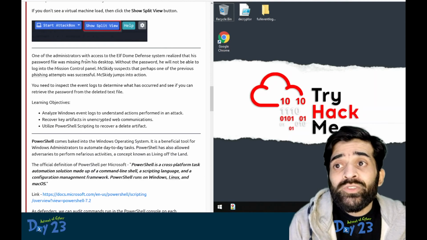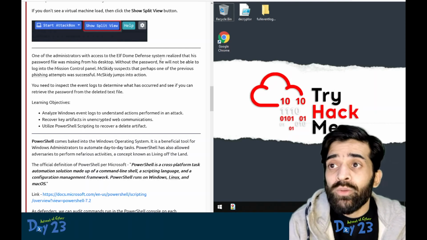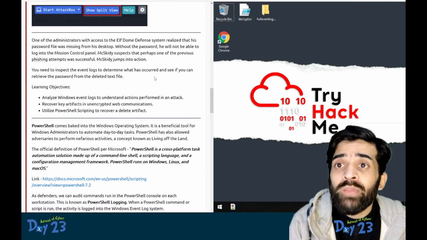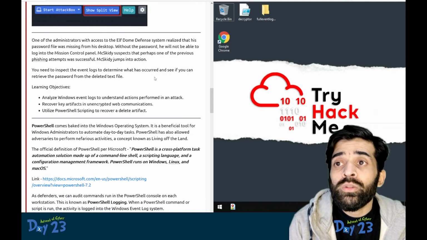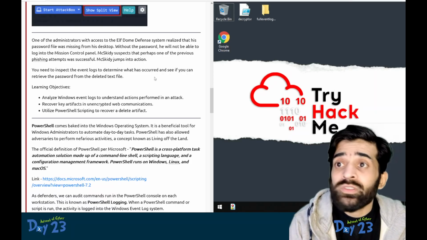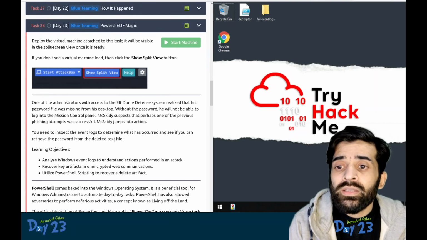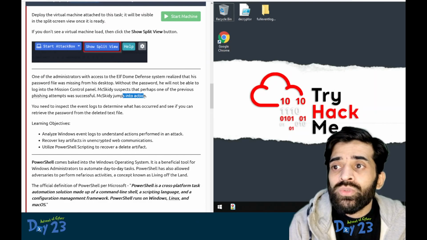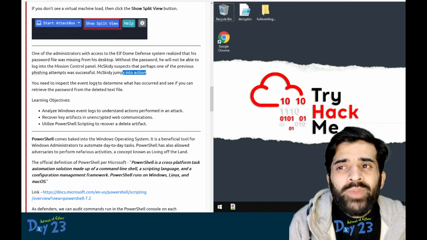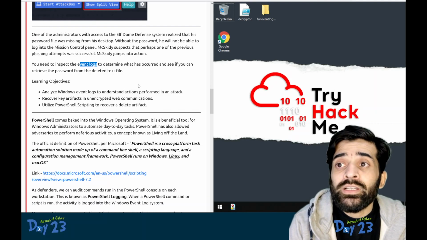One of the administrators with access to ELF DOM defense system realized that his password file was missing from his desktop. Without the password, he will not be able to log into the mission control panel. MaxKD suspects that perhaps one of the previous phishing attempts was successful. This is something that we looked at in day 19. Okay, MaxKD jumps into the action. You need to inspect the event logs to determine what has occurred and see if we can retrieve the password from the deleted text file.